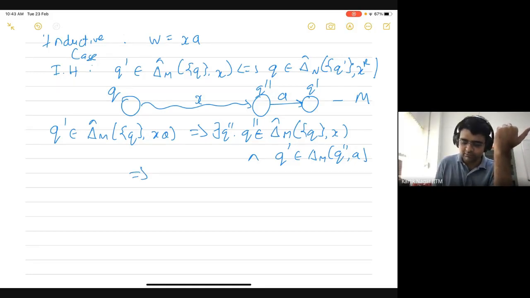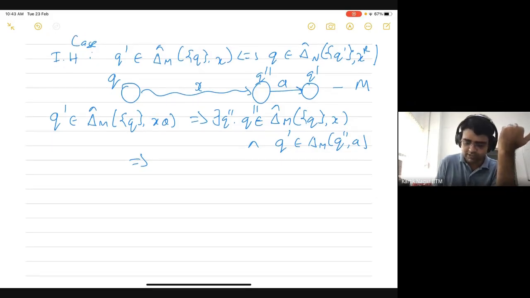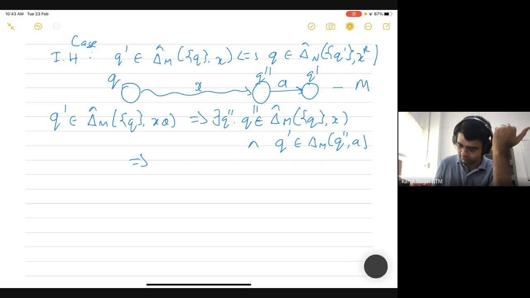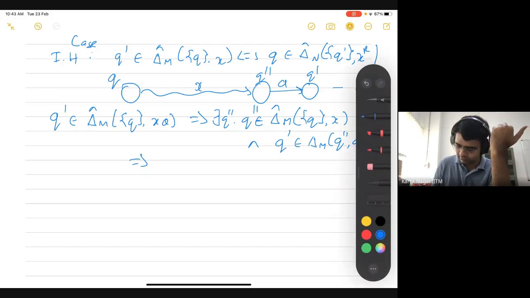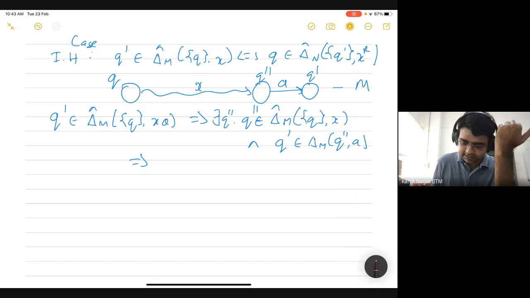Based on the inductive hypothesis, let me also pictorially write this. Based on the inductive hypothesis and the definition of delta N, I can say that there is going to be this transition on XR.